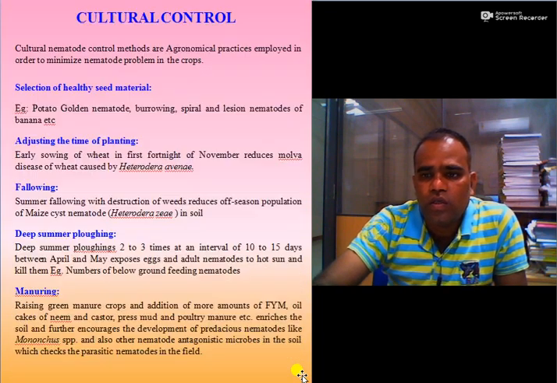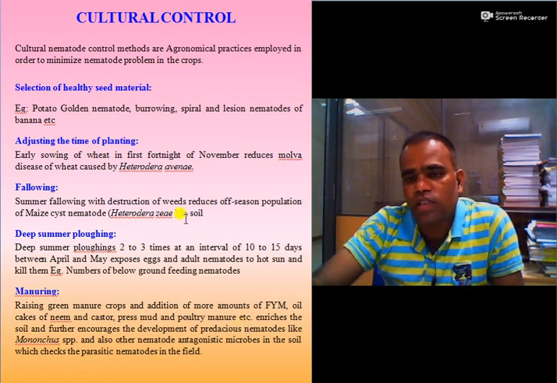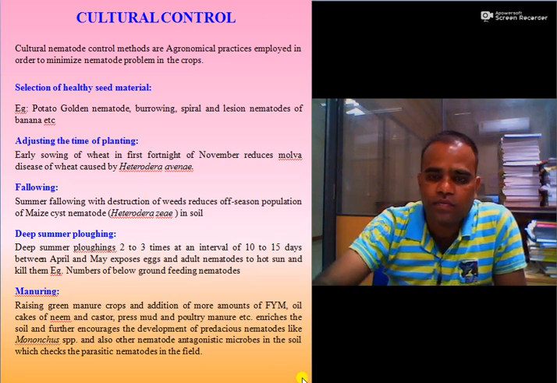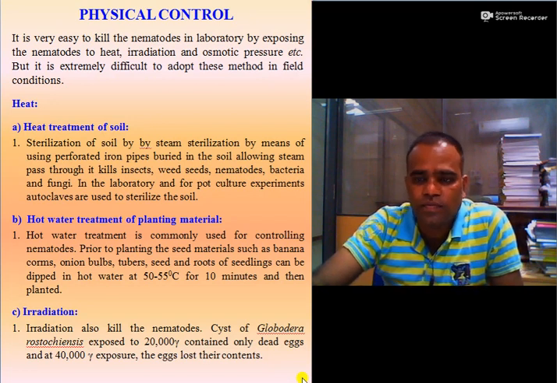So in case of cultural control, whenever a question is asked, you must give what is cultural control. You have to enlist all these strategies, giving suitable examples of each strategy.